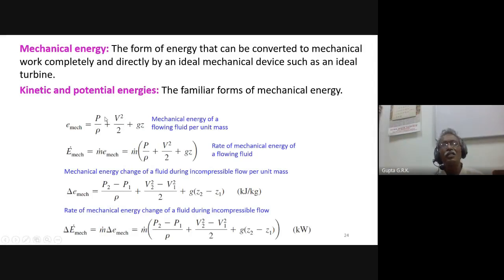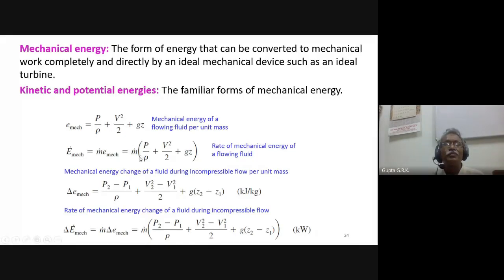You might have come across Bernoulli's equation, which says Bernoulli's constant is constant throughout the flow. So P by rho plus V square by 2 plus gZ is equal to constant. So the units are meter square per second square. Sorry, g is meters per second square into meters, that is meter square per second square. And if you substitute P in pascals and rho in kg per meter cube, you will get meter square per second square, which shows it is dimensionally homogeneous. And this is the total mechanical energy.